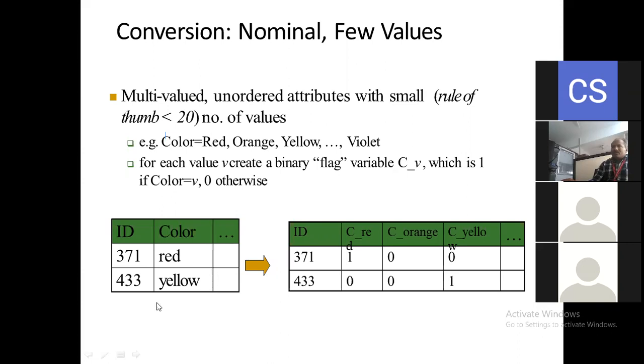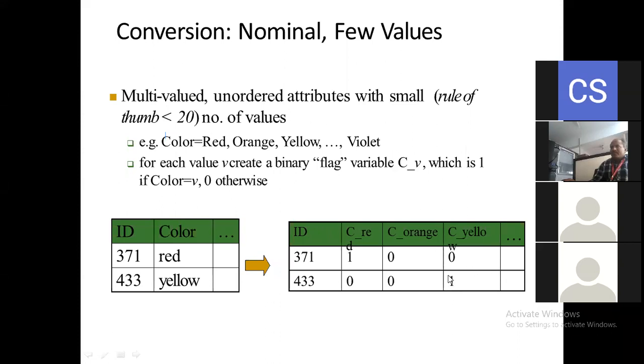Now the next one, the second color code you can see here. This is yellow. Okay, the color is yellow and the ID is 433. Now you can see the conversion of this yellow color here. So the ID 433 belongs to the yellow color. Now red is absent here, meaning red is equal to 0, and again orange is also 0. And yellow is there, so definitely we are going to consider this as equal to 1 here.